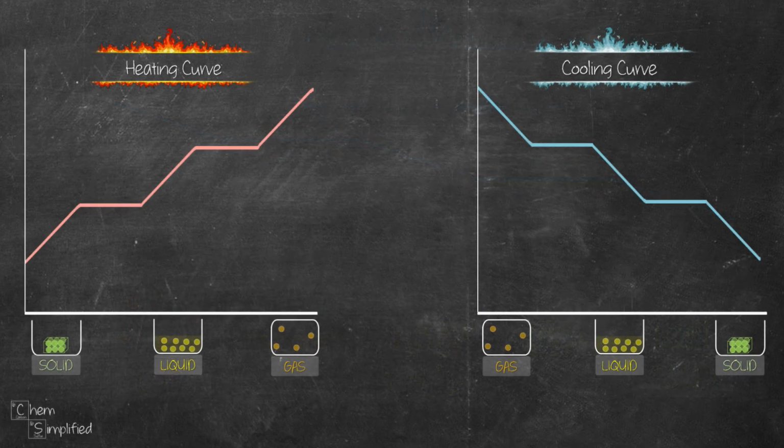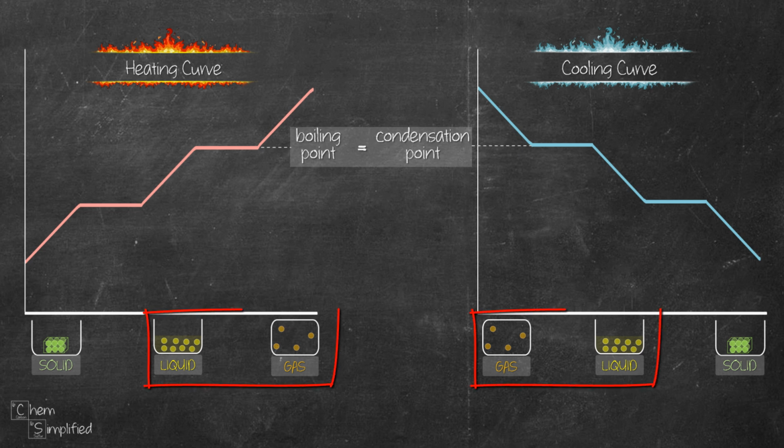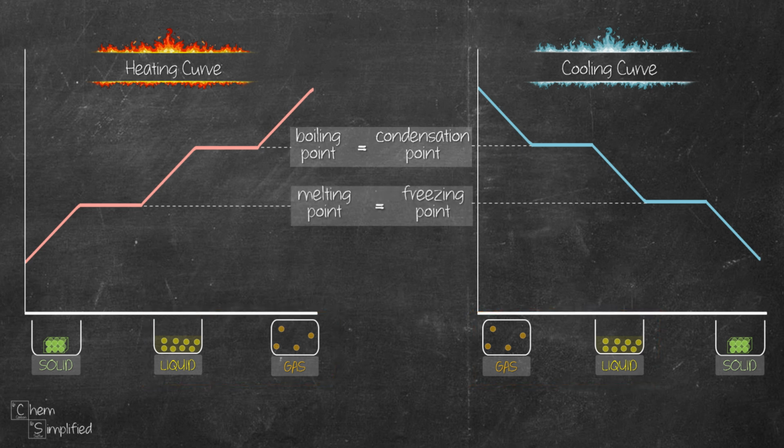A little fun fact. Did you know that the temperature for boiling point is the same as condensation point? That's because these 2 points involve change of the 2 same states, which are liquid and gas state. And the same thing goes for the temperature for melting point and freezing point. They are at the same temperature. And this is because it involves changes of the 2 same states, which are solid and liquid.